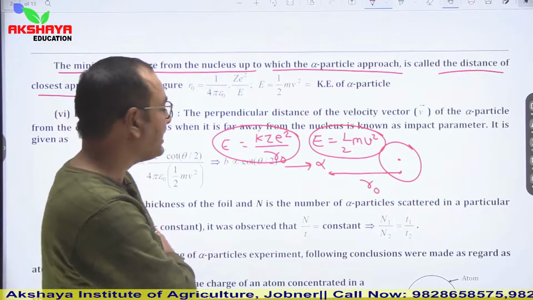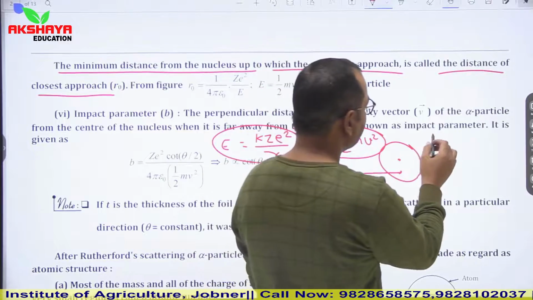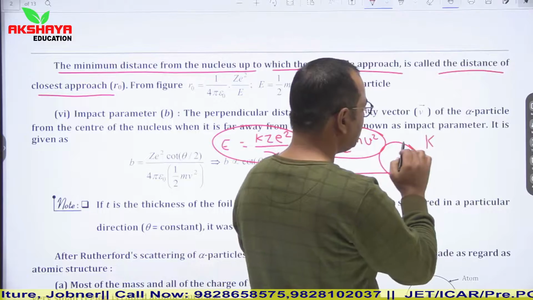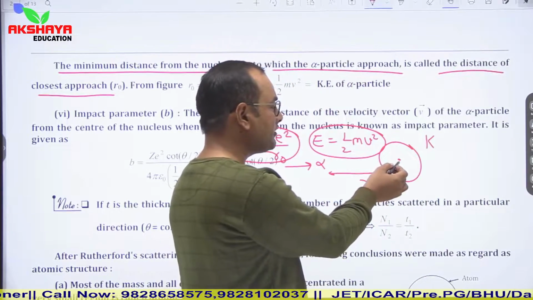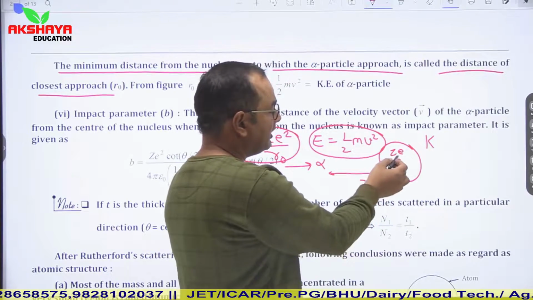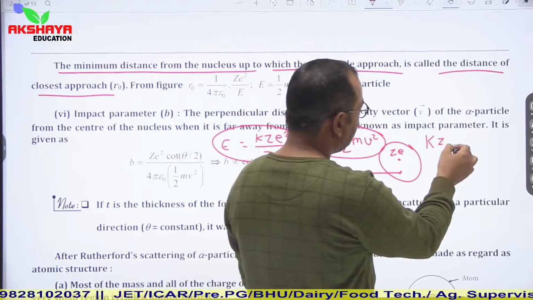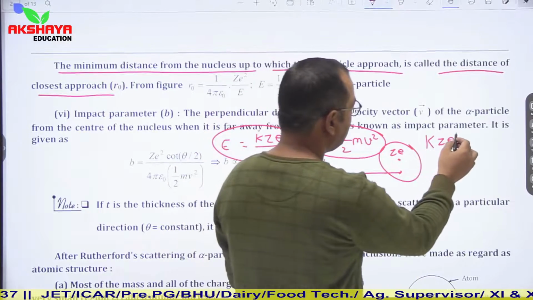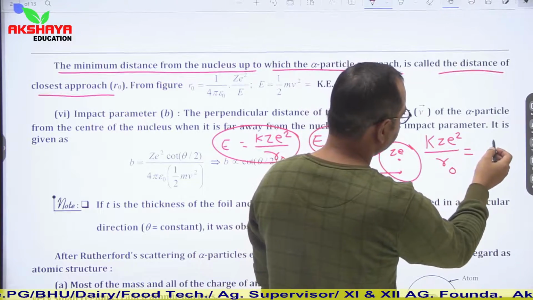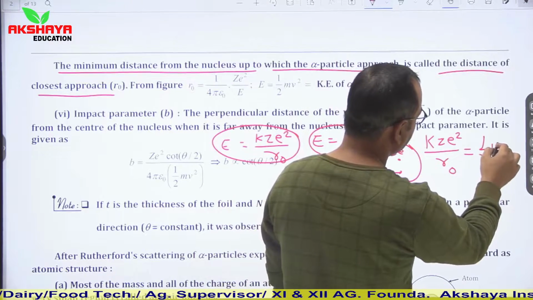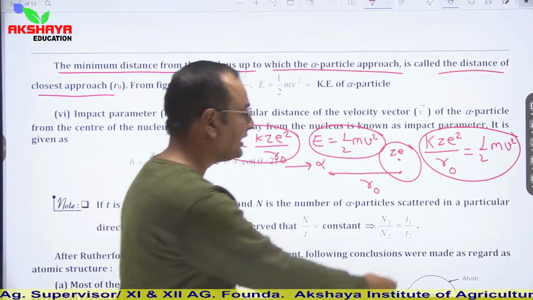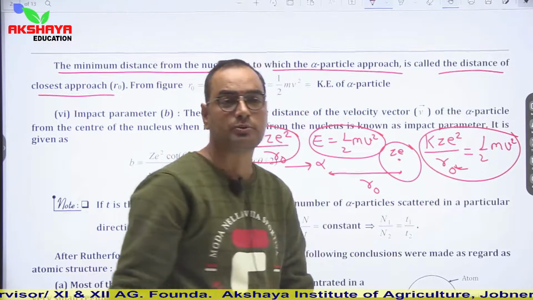This is the potential energy, which is k q1 q2 upon r naught. Let us say we are talking about the nucleus of gold, so let us say its charge is Ze. So kZe into e, that is kZe² upon r naught, is equal to half mv squared. This is the concept of energy conservation, and from here we can find the value of r naught, which is the distance of closest approach.